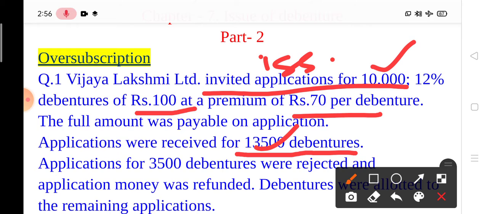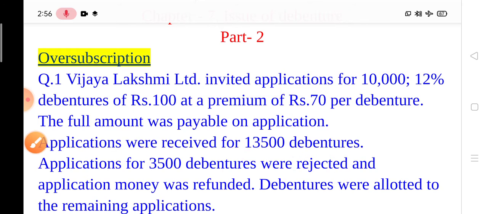It means the company is receiving the extra debenture amount. So this is the case of oversubscription, when the number of debentures applied is more than the number of debentures issued.